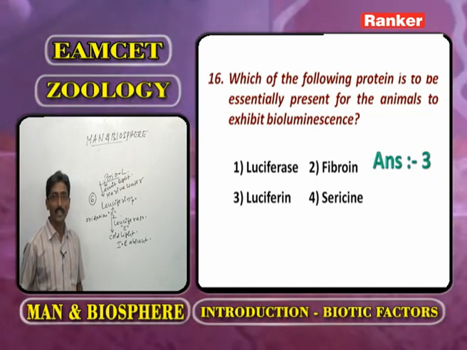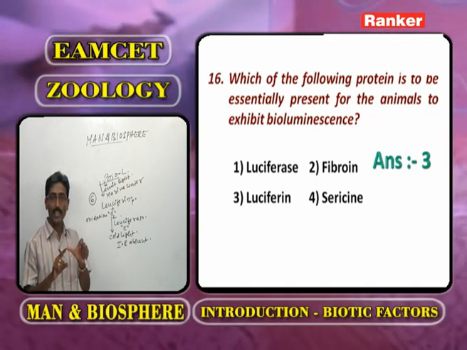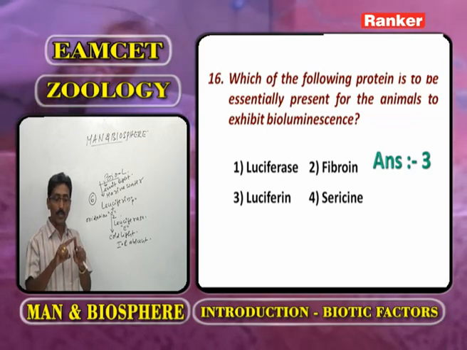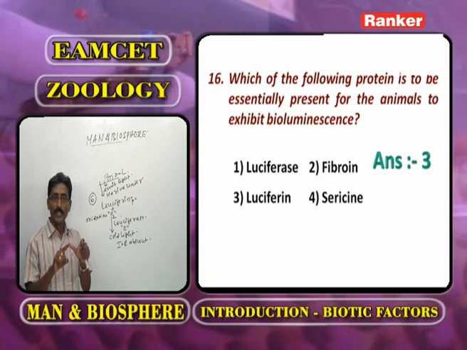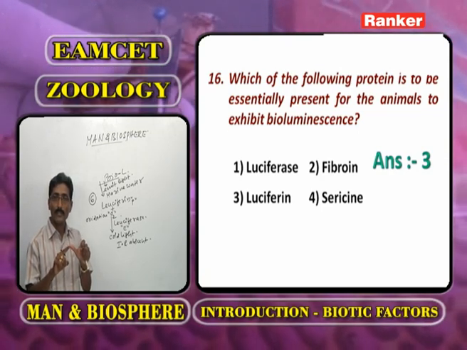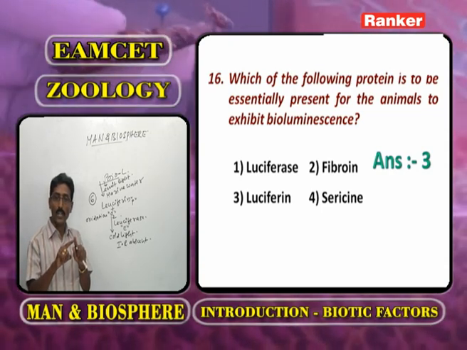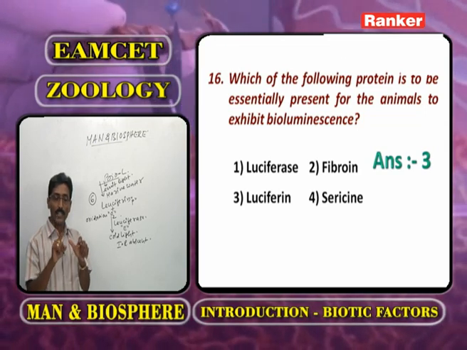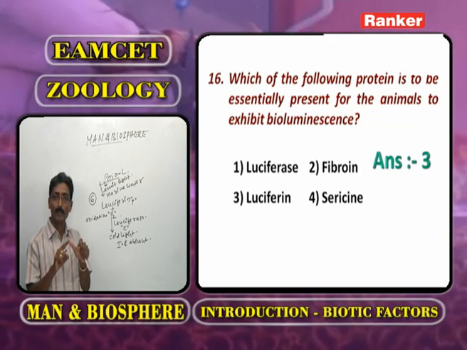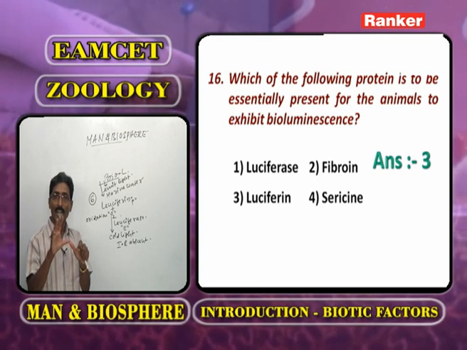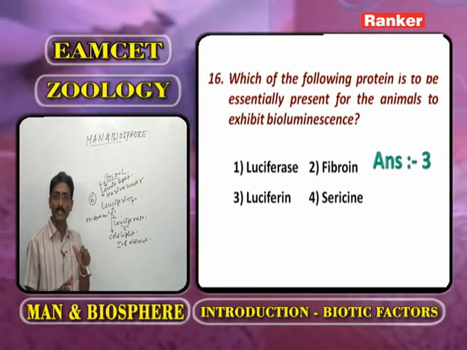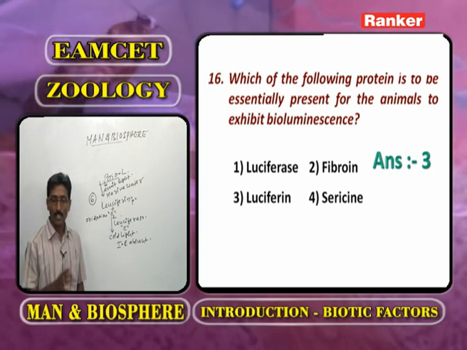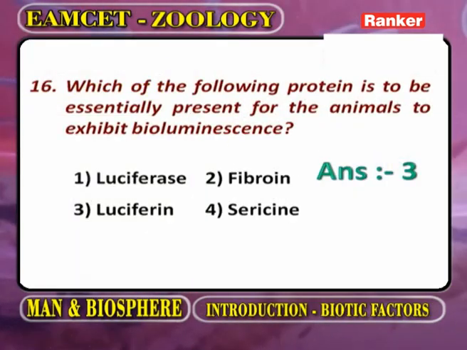What is the organism exhibiting the highest degree of bioluminescence? That is Pyrosoma. Now we go for the next question.